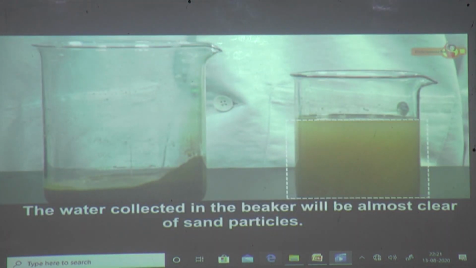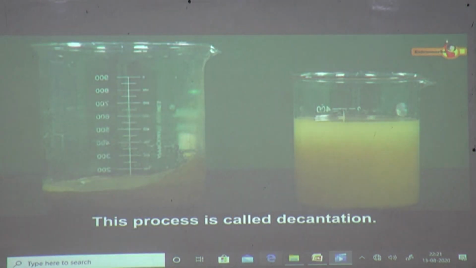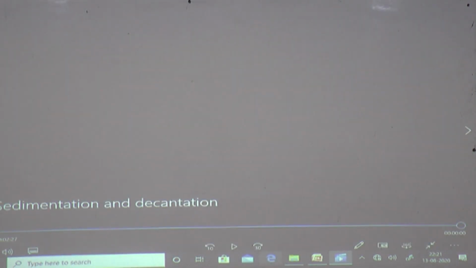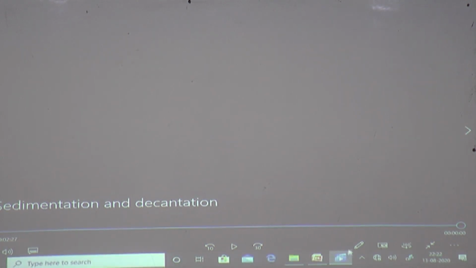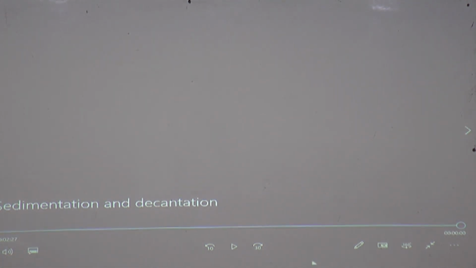The water collected in the beaker will be almost clear of sand particles. This process is called decantation. So this was about the process called sedimentation and decantation. Let us move further.